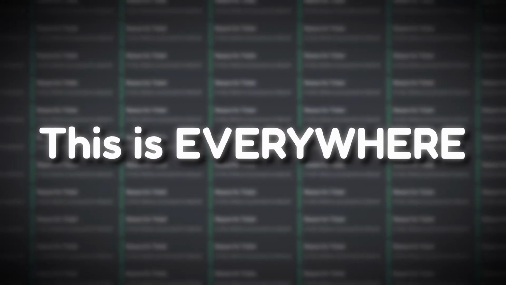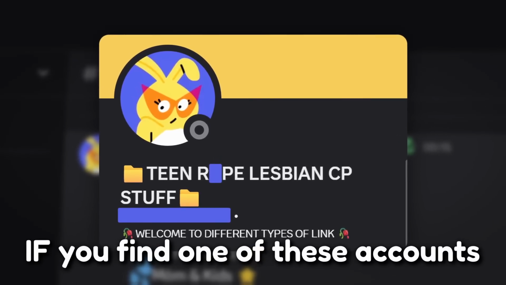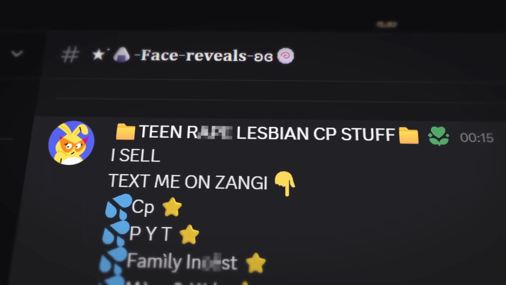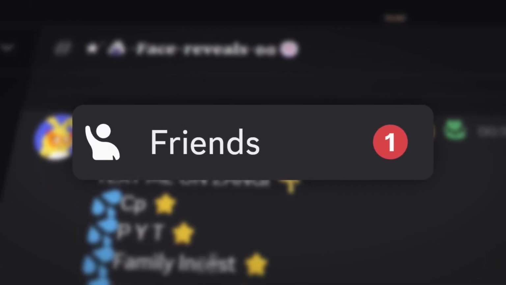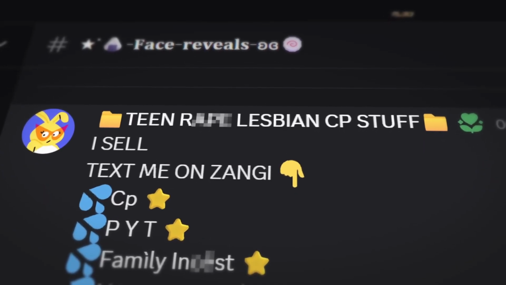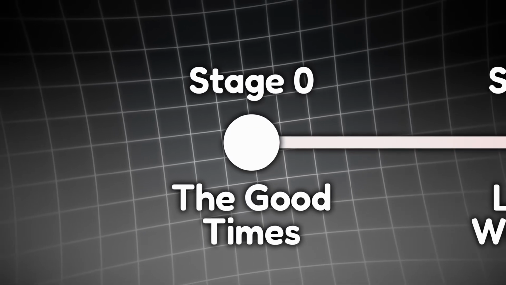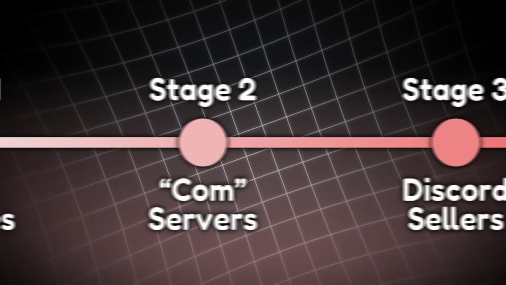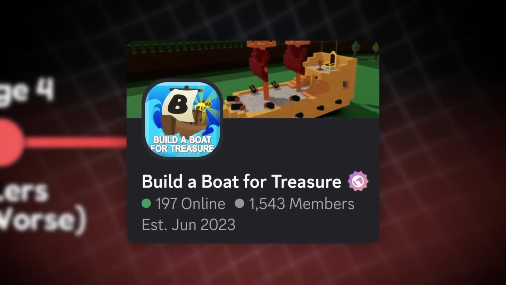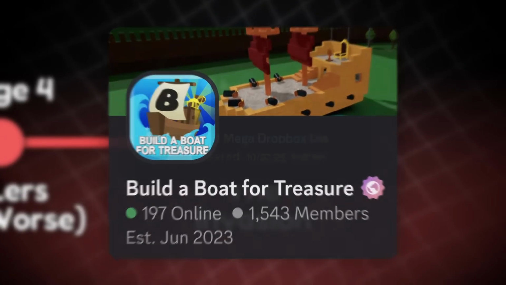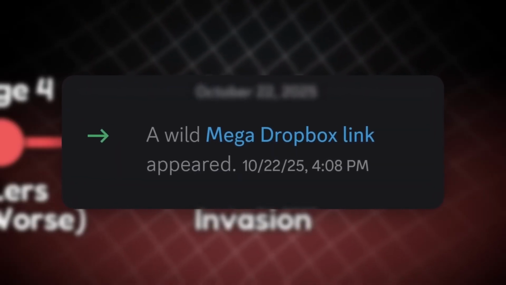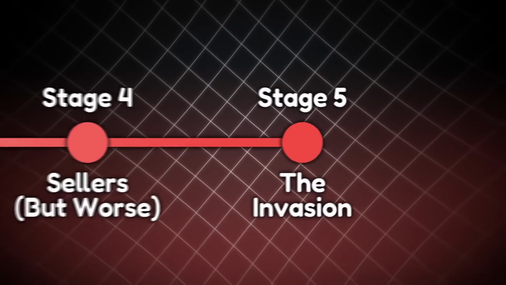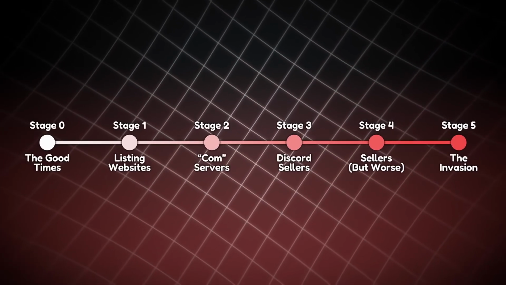This is everywhere. It's not a matter of if you'll find one of these accounts, it's when you'll find one of these accounts. Because here's the problem. They will spam your chats advertising this stuff. They will also friend request people on your Discord server and spam their DMs advertising CSAM content. So before on Discord, you would never be exposed to CSAM content unless you were a predator trying to find it. But as we have gone through the stages of this problem, if you join any Discord server, you can be exposed to CSAM content because these bots are everywhere, infiltrating every corner of Discord. And again, a lot of them have CSAM as their profile picture. And that is how Discord's CSAM problem has gotten significantly worse.